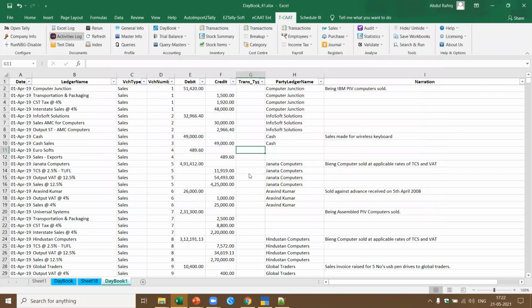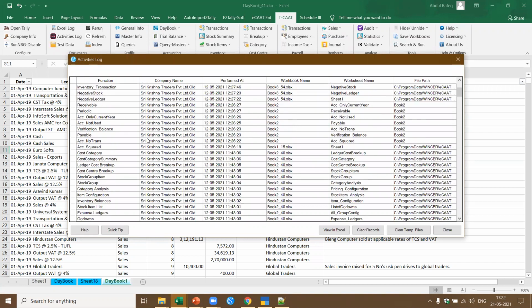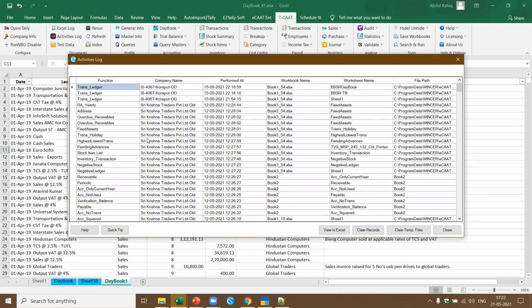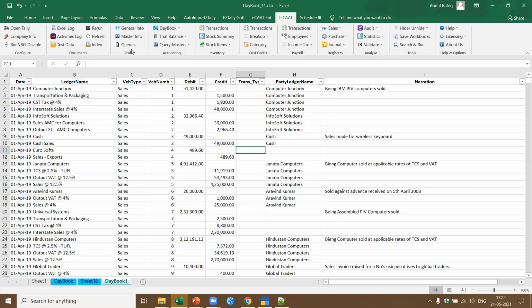Similarly, activities log will maintain log of all the activities you have performed in the software. Okay, now this gives you the complete list of all the functions I performed right from the beginning in this particular software. Okay, right. Now let's come back. Similarly, if you got profile, what are functions you performed? Let me finish this document part. I can also rerun the same function. I can also refresh, which means last performed function can be performed.